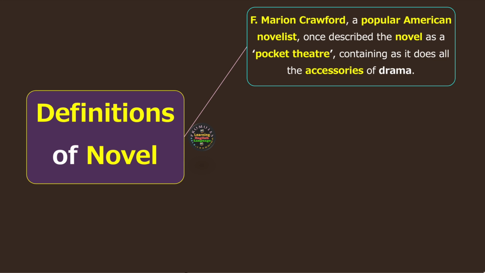And then we have accessories of drama, which means all the elements of drama which you find in a theater can also be found in a novel. That is the point here. Okay? And now we move on to the next point.